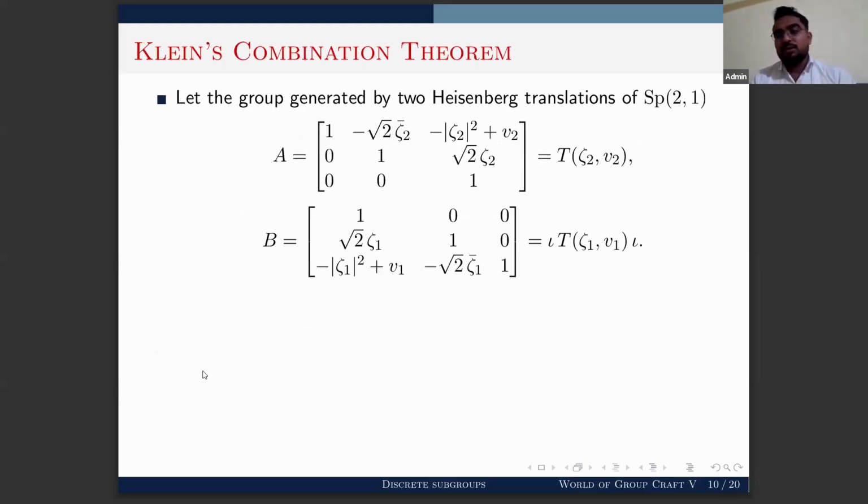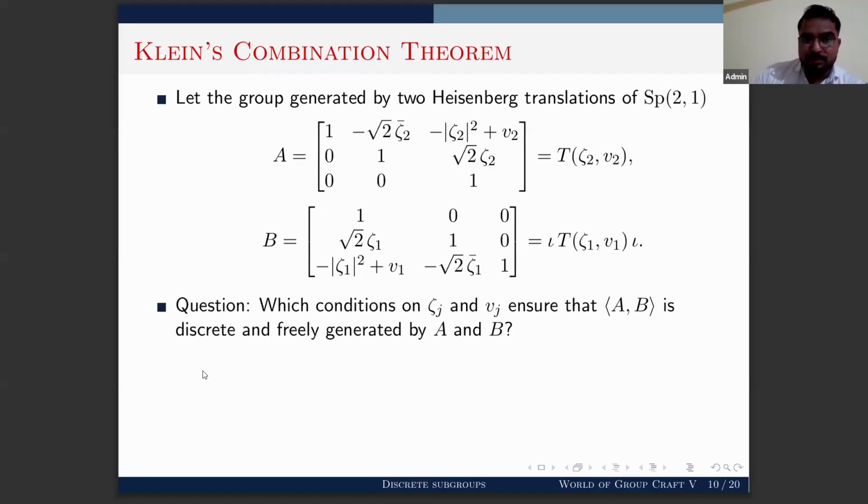But before that, I will talk about recent work in quaternionic hyperbolic spaces. Let A be the Heisenberg translation by (ζ2, v2) inside Sp(2,1). This A fixes infinity, and B is the Heisenberg translation by (ζ1, v1) inside Sp(2,1), which fixes 0. Now the question is when the subgroup generated by them is free and discrete. That means we want to give conditions on ζj and vj that ensure the subgroup is discrete and free.